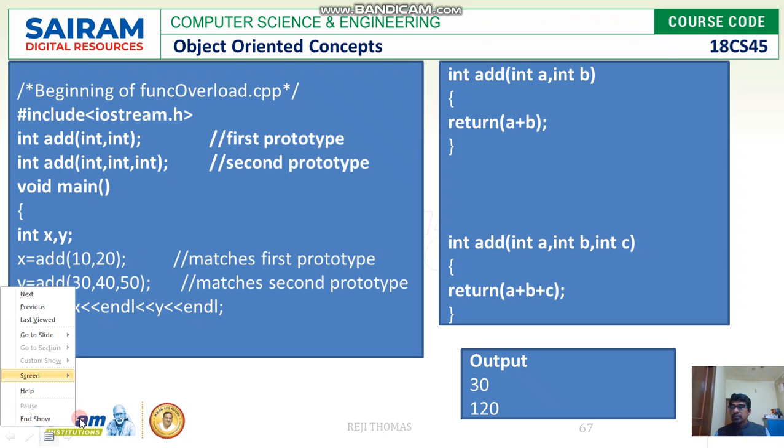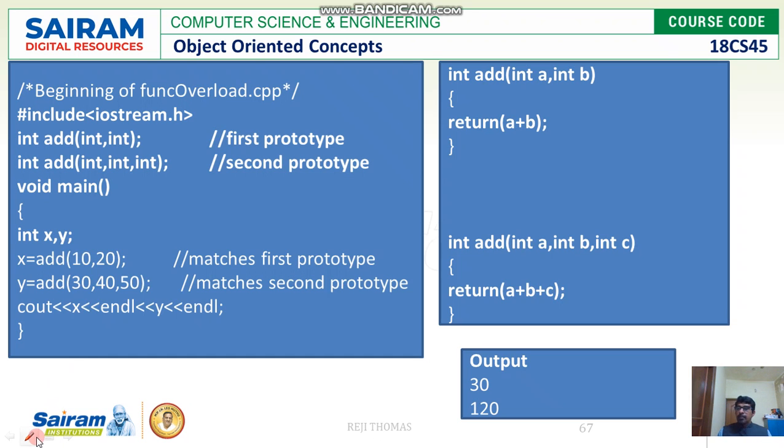As you could see, you can find two functions with the same name, add. Hope you can see this also is an add function, but look at the signature. The first one takes two integers and the second takes three integers. Their signatures are different, and this is what we call function overloading by prototype. Look at your main function where we have two variables x and y, and we call the add function with two integers.